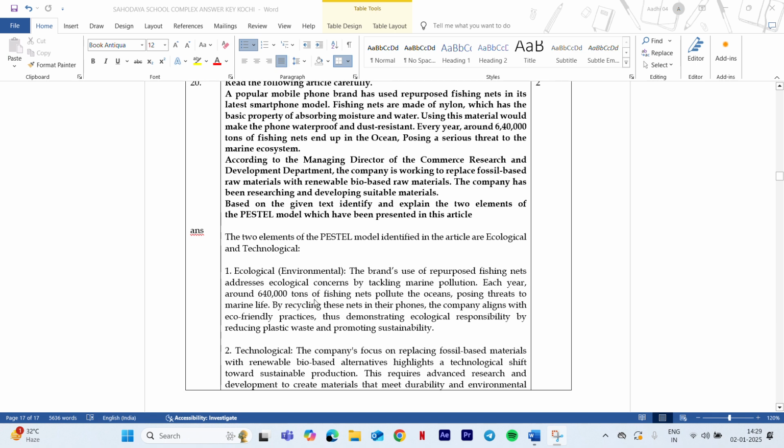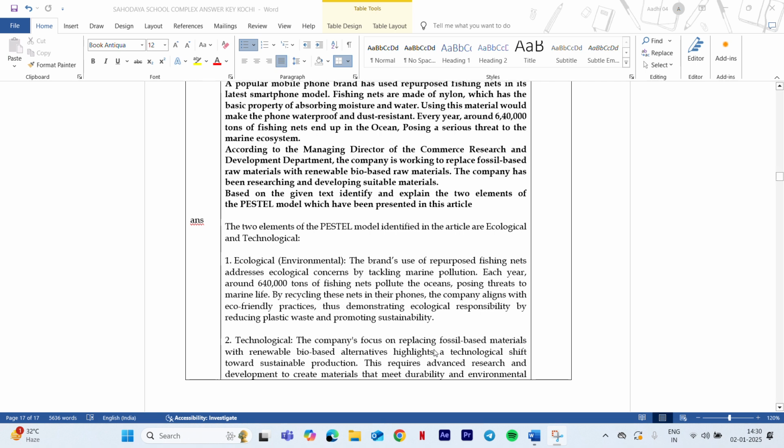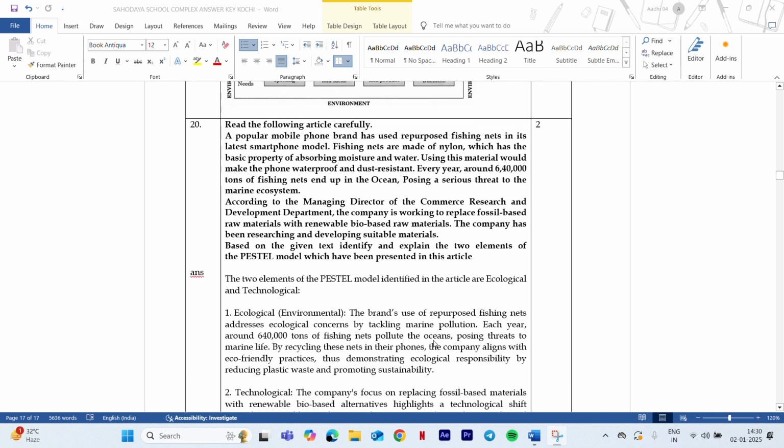So the two elements of the PESTLE analysis: ecological means they are repurposing the fishnet to address the ecological concern, as well as technological needs, that is they are replacing the fossil-based material with a renewable bio-based alternative with the help of a technological shift towards sustainable production and development. So these are the two explanations.